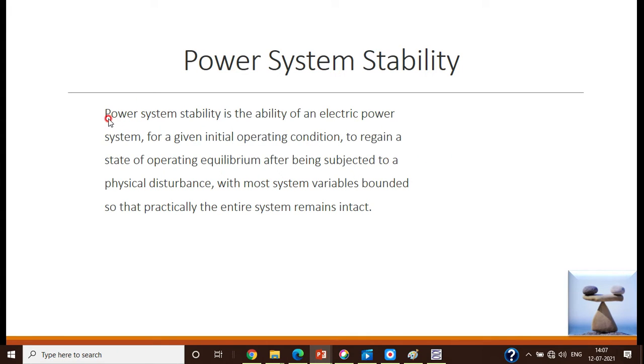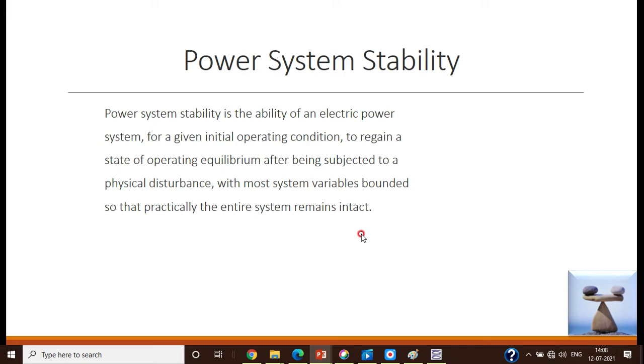Once again, I am defining the power system stability based on what I defined so far. That is, power system stability is the ability of an electrical power system, for a given initial operating condition, to regain a state of operating equilibrium after being subjected to a physical disturbance, with most of the system variables bounded so that practically the entire system remains intact. Initial operating condition means that before any disturbance occurs, the system is operating at a steady state condition. That is the balance condition.